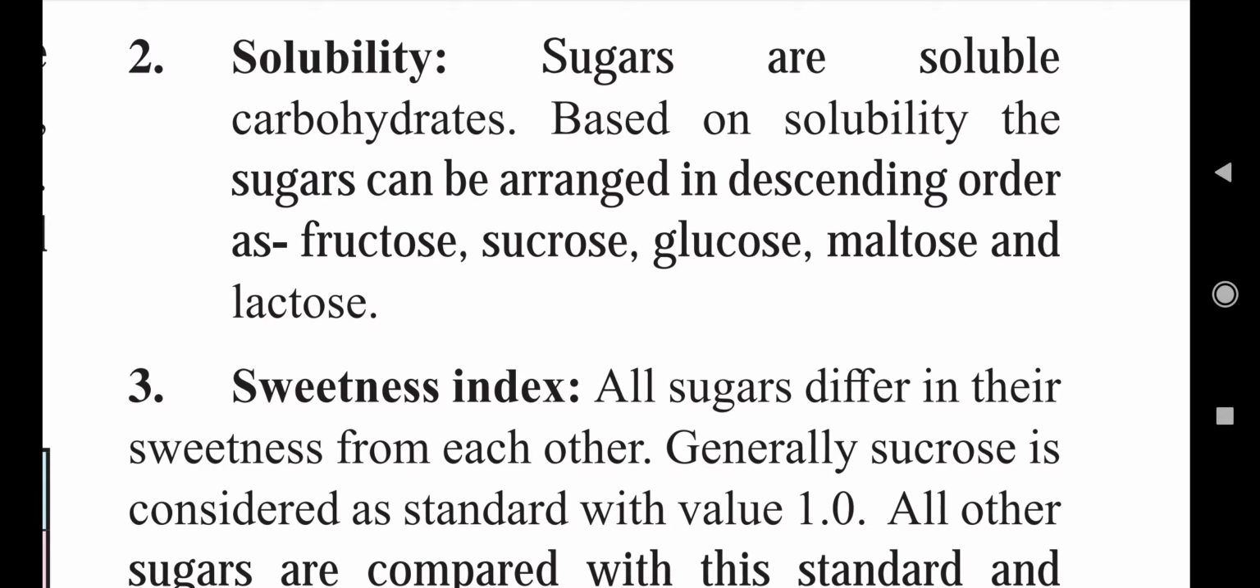Based on solubility, the sugars can be arranged in descending order. Here is the sequence: fructose has the highest solubility, after that sucrose, after that glucose, after that maltose, and lactose has very little solubility in water. The highest solubility is of fructose and the lowest solubility is of lactose. You have to remember this point.